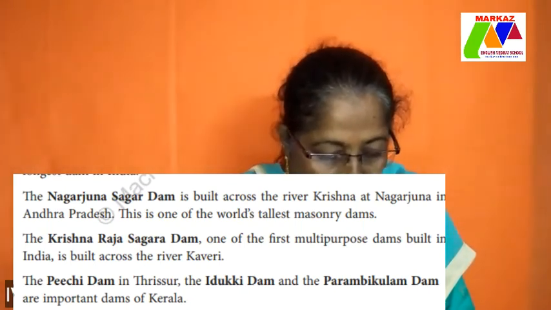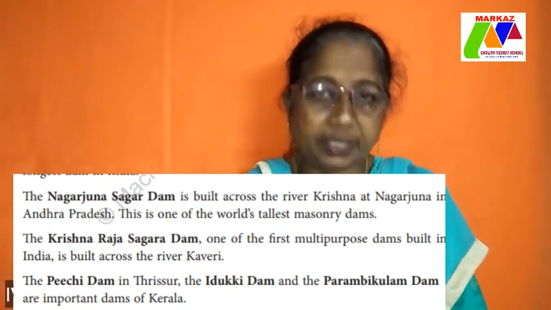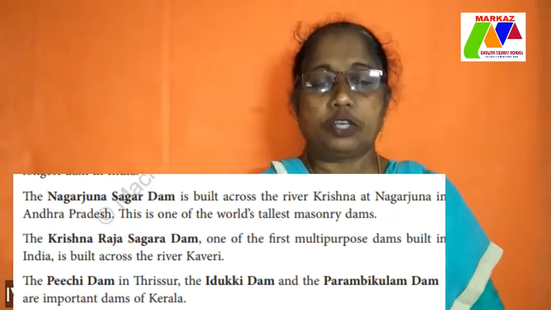The Pichi Dam in Thrissur, the Idukki Dam and the Parambikulam Dam are important dams of Kerala. So you must have heard of the Pichi Dam in Thrissur, the Idukki Dam, which last time was nearing its full capacity, and the Parambikulam Dam.